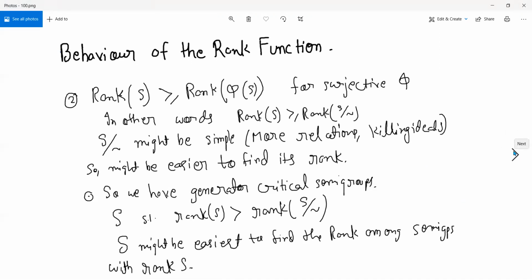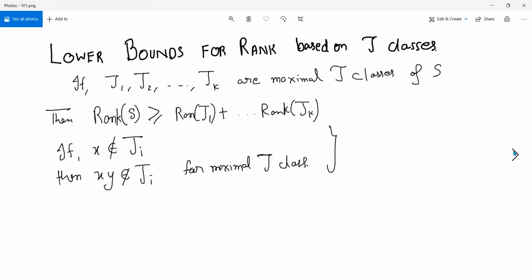So these are the observations about the behavior. Now we look at a feature of the rank more specific to our purposes. The goal is to find the rank of semigroups, but we spent a lot of time on simple semigroups. Simple semigroups are like J classes, right?